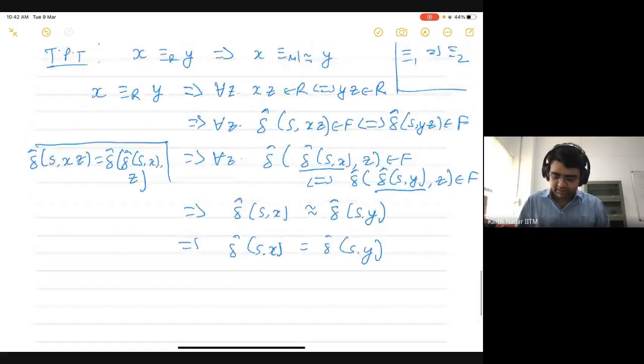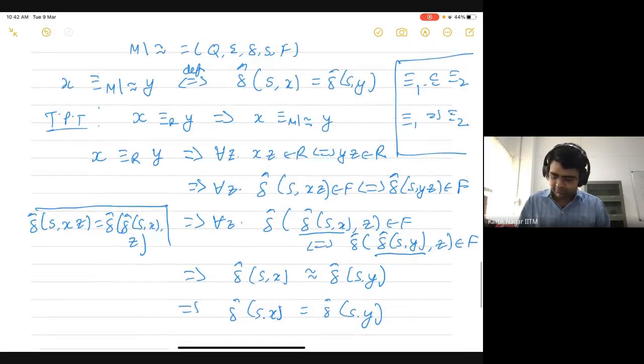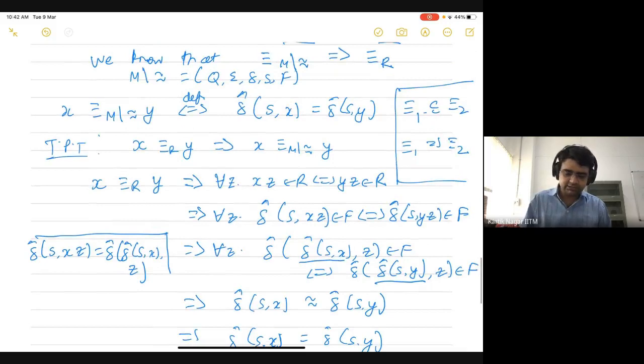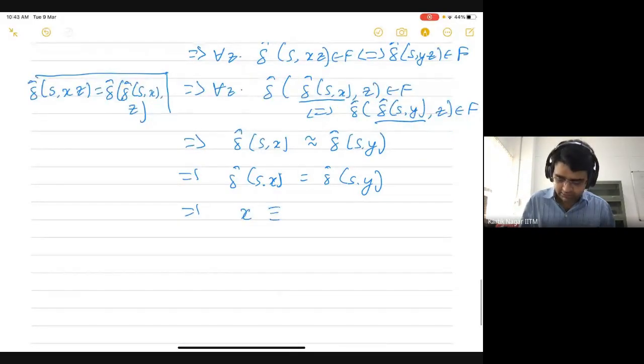And in fact, this is the definition of this MN relation that is induced by the automaton, right? So here I have defined this: two strings x and y are related to each other by this MN relation that is induced by the quotient automaton if and only if they take the start state to the same state. So this means that x and y are also related to each other by this MN relation that is induced by the quotient automaton. Okay.